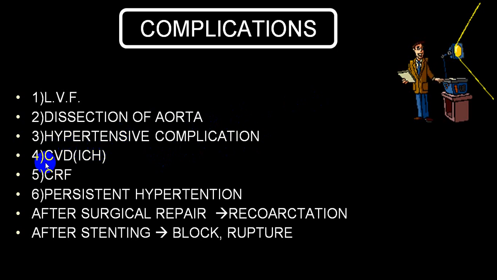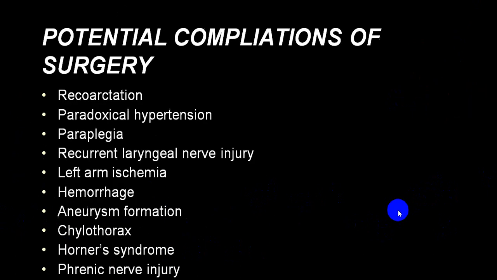The person can develop chronic renal failure, persistent hypertension, and following a correction, you can have a recoarctation. After stenting, block, rupture, what we call paradoxical hypertension, and all these complications are quite common.